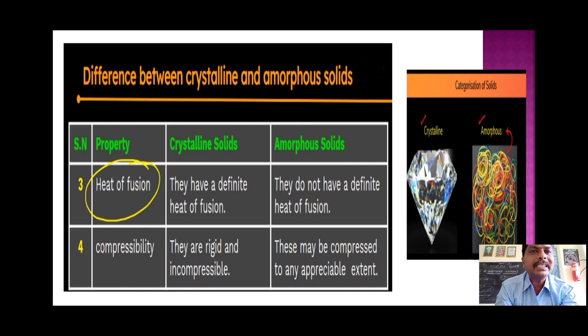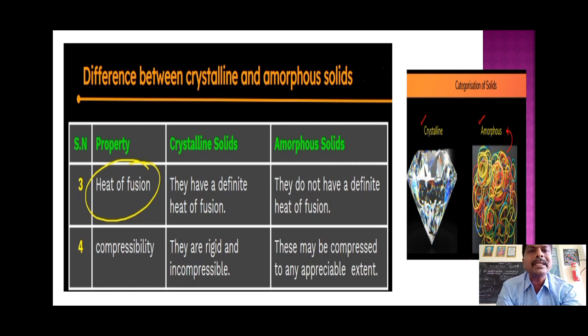Next difference is heat of fusion. Crystalline solids have definite heat of fusion. Amorphous solids do not have definite heat of fusion. What about the next property? Compressibility. Crystalline solids are highly rigid. Is compressing diamond possible?